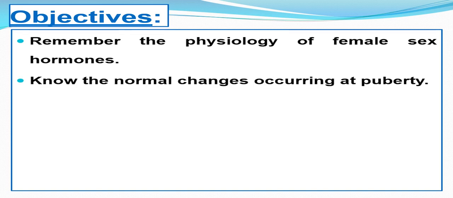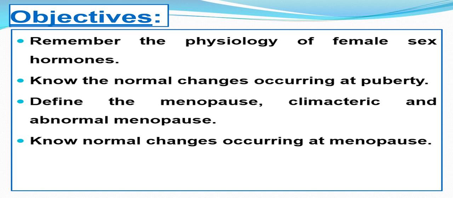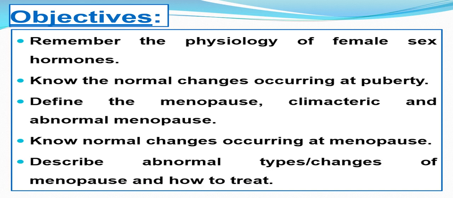Normal changes occurring at puberty. Define menopause, climacteric and abnormal menopause, and normal changes occurring at menopause. And lastly, describe abnormal types or changes occurring at menopause and how to treat each of them.